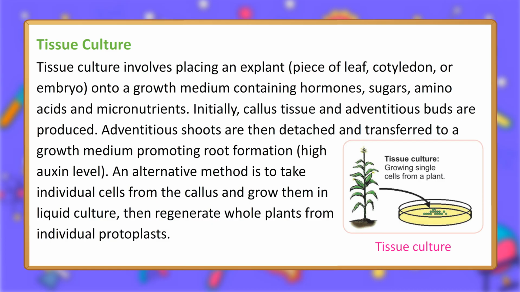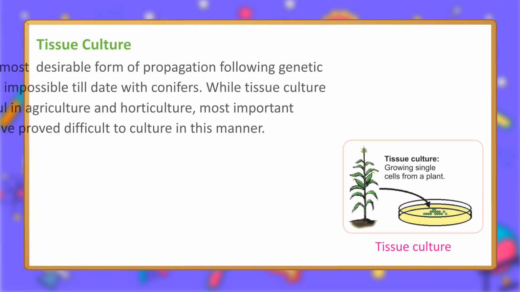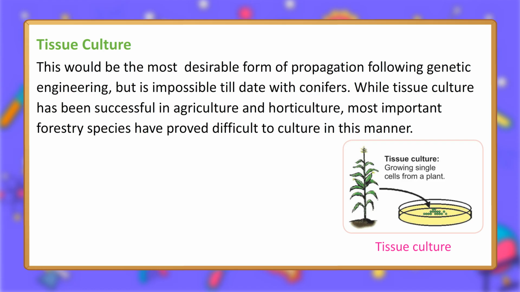An alternative method is to take individual cells from the callus and grow them in liquid culture, then regenerate whole plants from individual protoplasts. This would be the most desirable form of propagation following genetic engineering, but is impossible to date with conifers. While tissue culture has been successful in agriculture and horticulture, most important forestry species have proved difficult to culture in this manner.